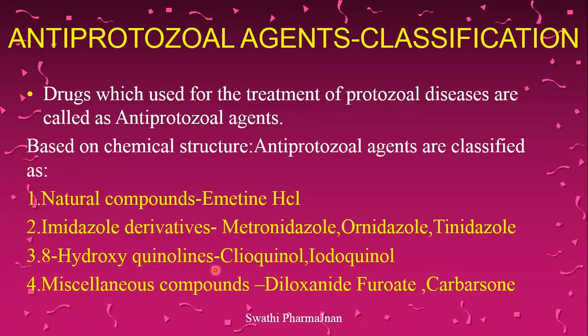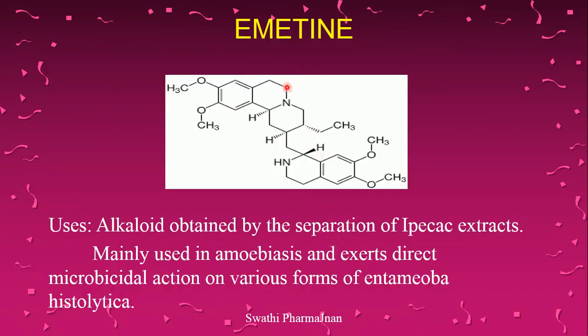8-hydroxyquinolines are the third class of anti-protozoal agents. Examples are clioquinol and iodoquinol. Here quinoline is the basic nucleus, and the hydroxy group is present at the 8th position. The miscellaneous compounds, examples are diloxanide furoate and carbarsone. So we'll see the structures one by one.